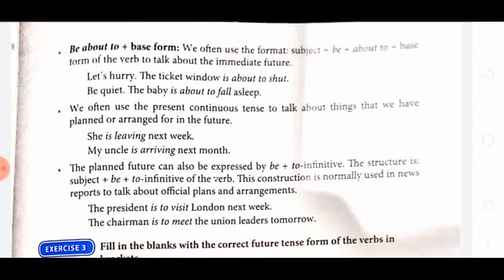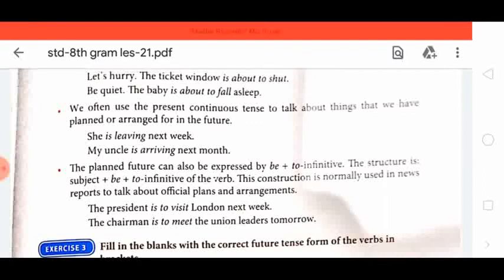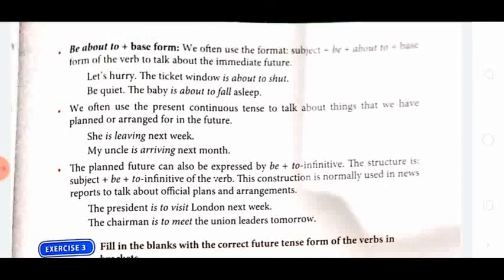The planned future can also be expressed by be plus to infinitive. Please put the underline. The structure is subject plus be plus to infinitive of the verb. This construction is normally used in news reports. When the news reporters are reading the news, they use this structure to talk about official plans and arrangements.